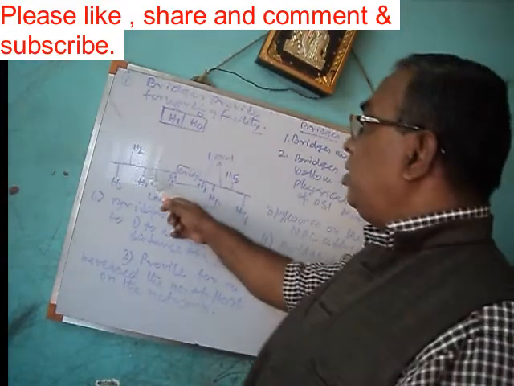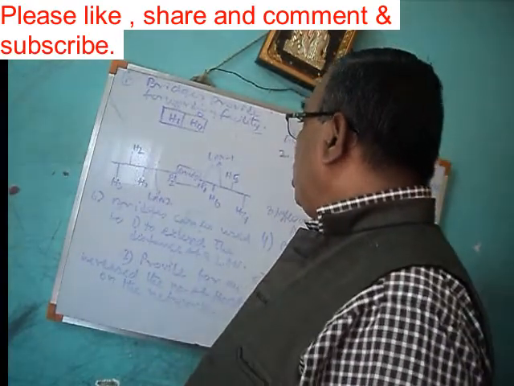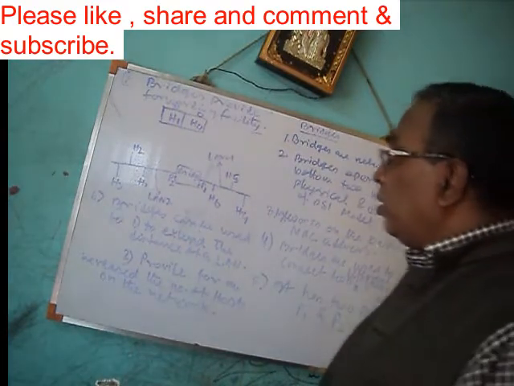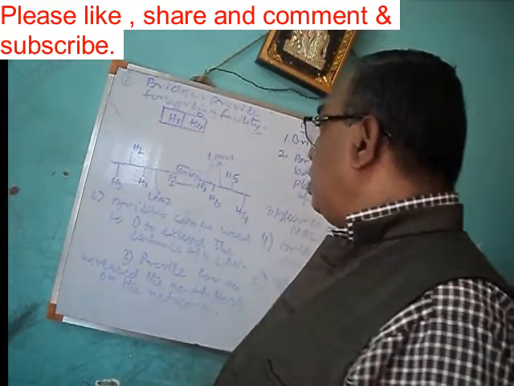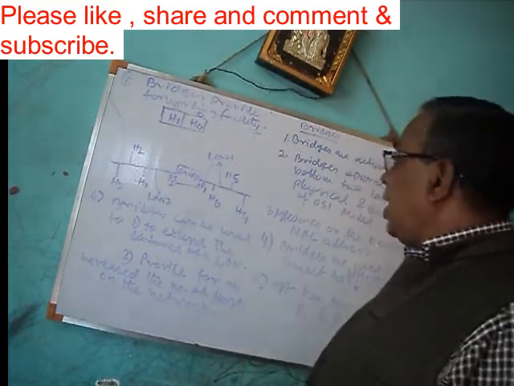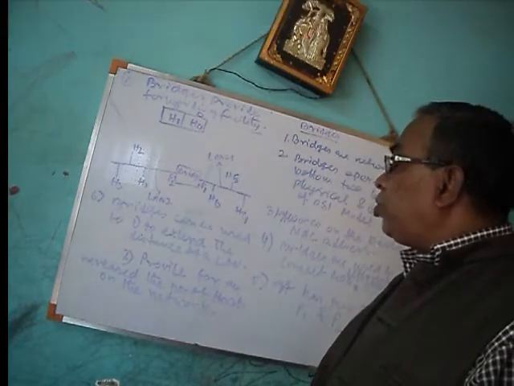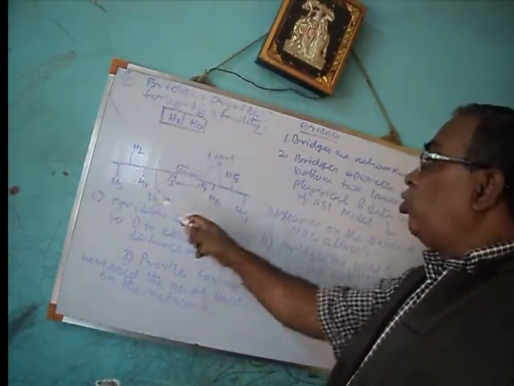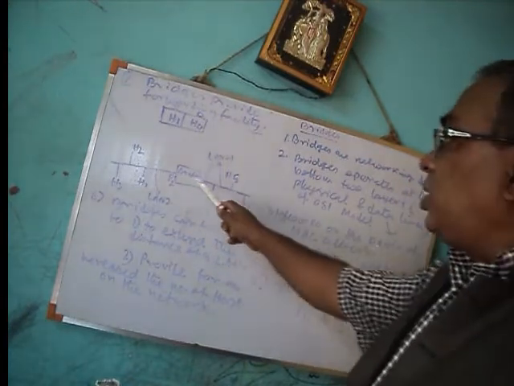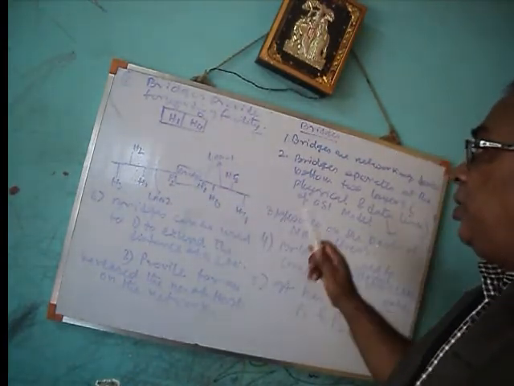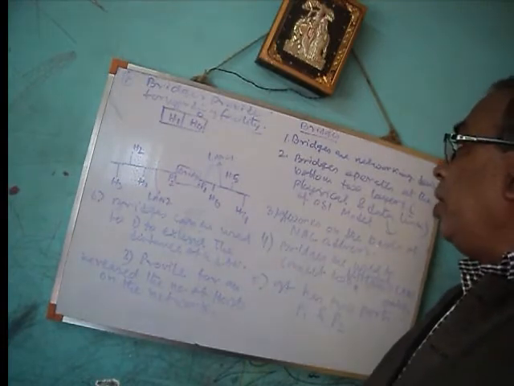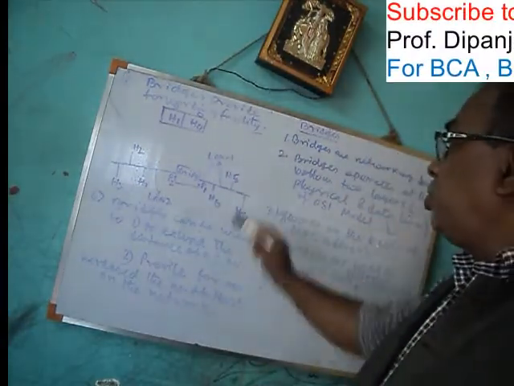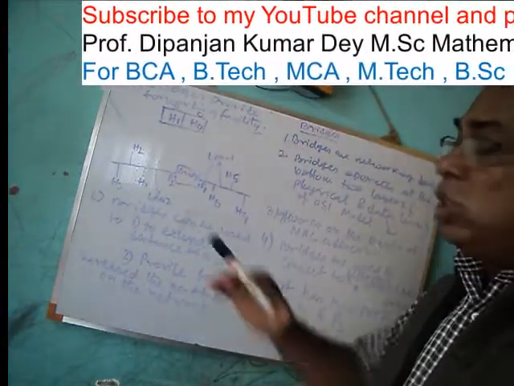First H1 sends the data, then the bridge will take the data packet. You see H1 lies in LAN 2 and H4 lies in LAN 1. That means from LAN 2 to LAN 1, the bridge will receive the data packet from H1. Then the bridge will forward the data packet to LAN 1, and then it comes to H4. So this is called forwarding.